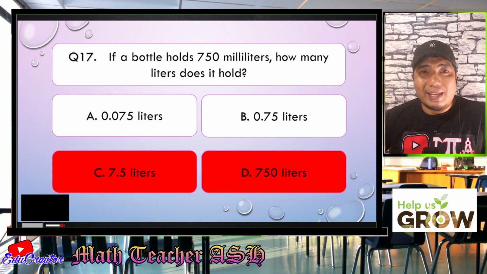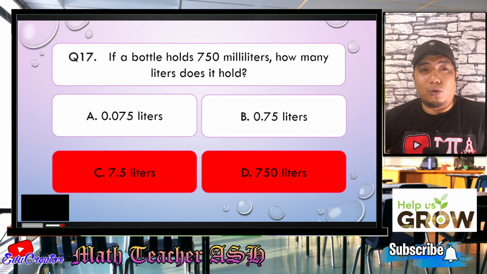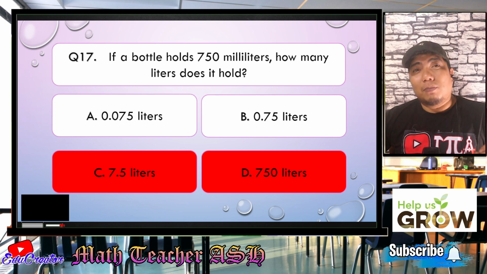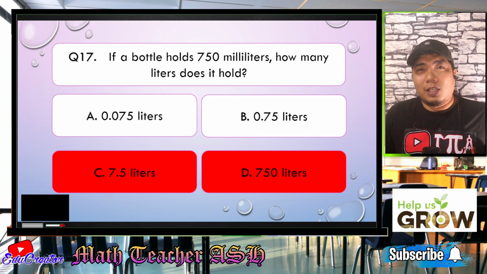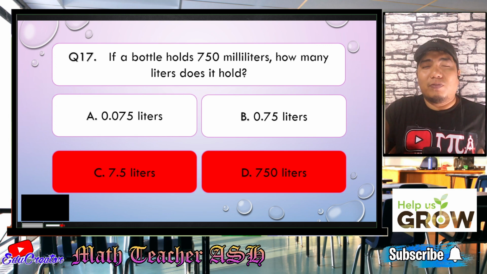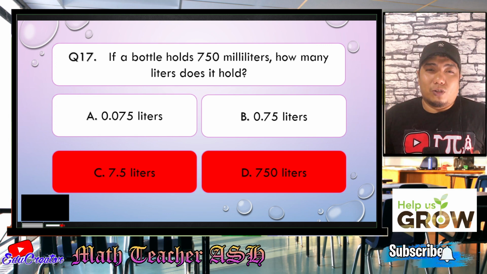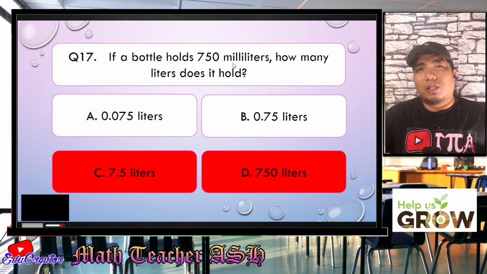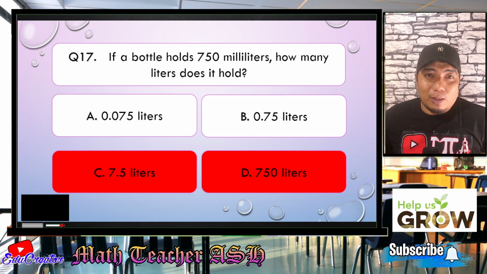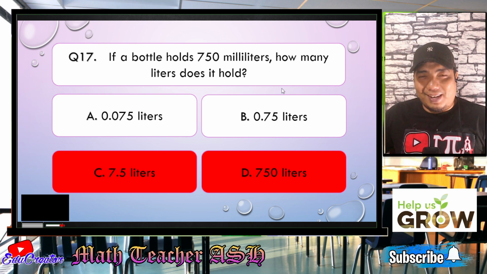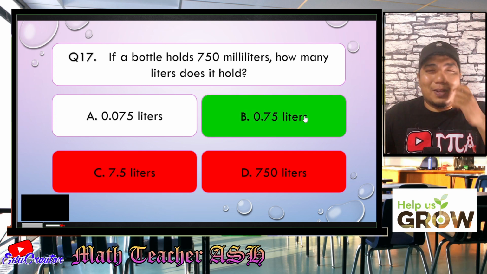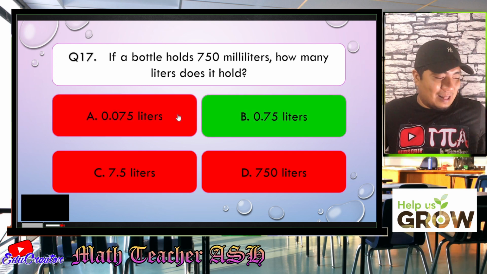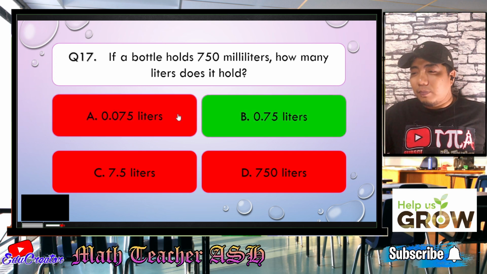So how do we get the value? You could use the jump method, in which you will be using the conversion line and then you move 3 units to the left. From here, this is your decimal point. You will be moving 1, 2, 3. So that will be here. So that is 0.750. If you try to simplify that, that would become 75 hundredths liter. So the correct answer is letter B, my dear math learners. Easy, right? Very easy.